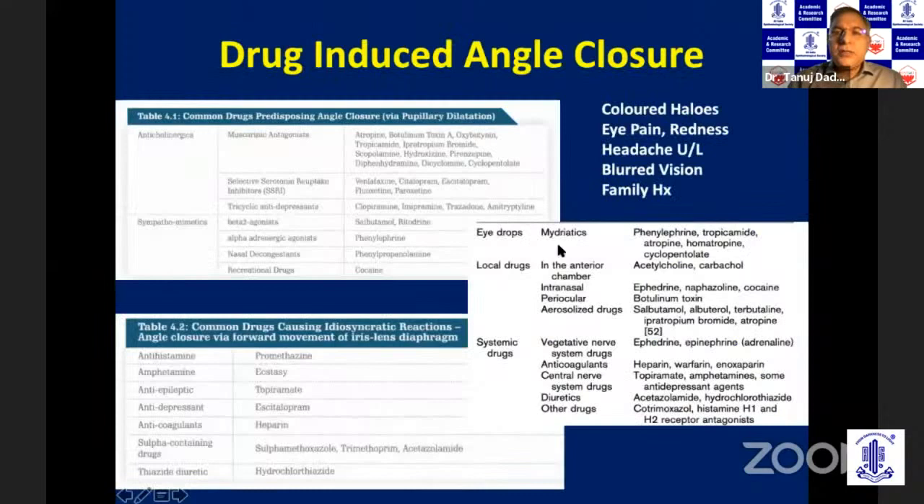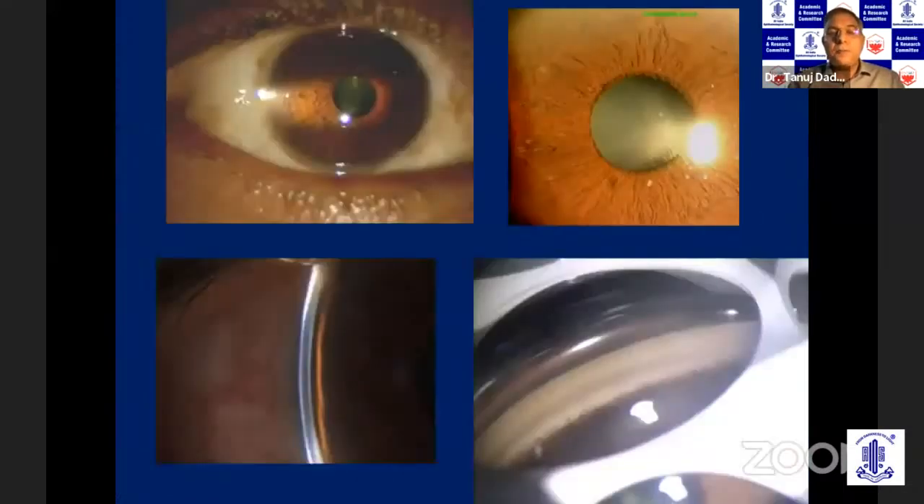In addition to the symptoms such as colored halos, redness, headache, you must take a history of drug-induced angle closure. Many patients are taking anticholinergics, prostate medicine, antidepressants, which can cause pupillary dilatation and precipitate angle closure. And you have some drugs such as topiramate and acetazolamide, which can cause an idiosyncratic reaction. So you must rule out drug-induced angle closure in any patient who presents with symptoms of primary angle closure.